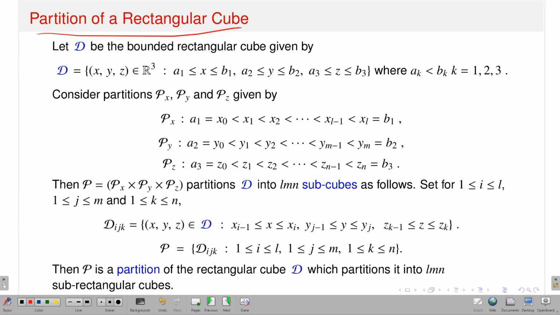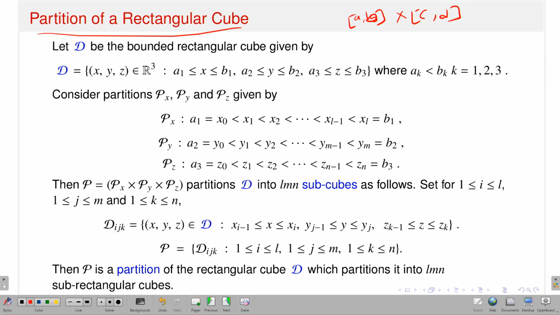When I talked about the double integral, I talked about the partition of a square. Now I am in 3 dimensions. If I have a double integral, that means I have the interval a to b cross c to d, which gives you a square in R2.